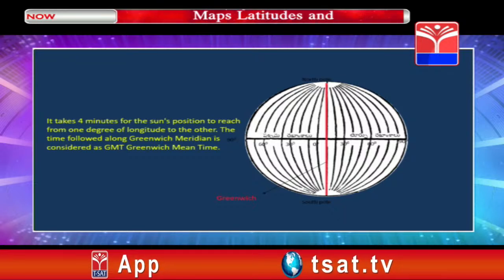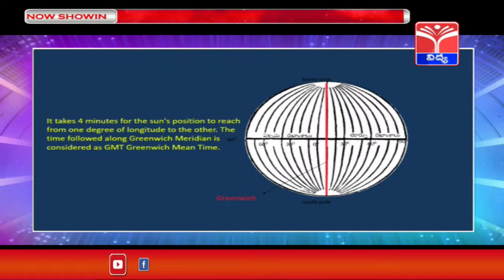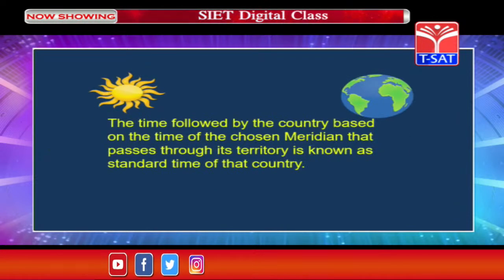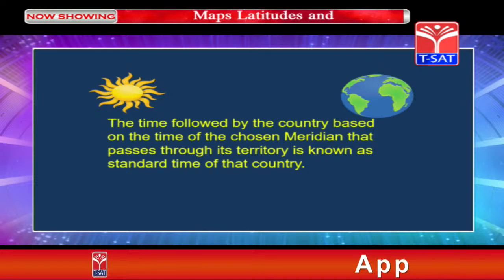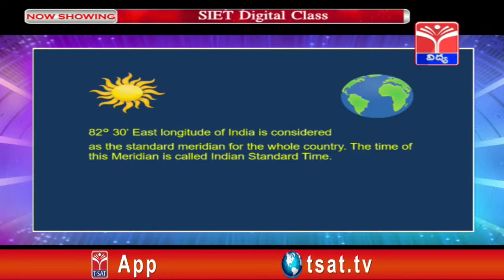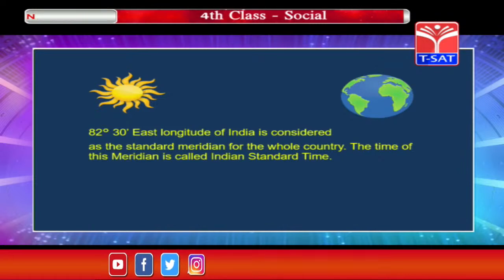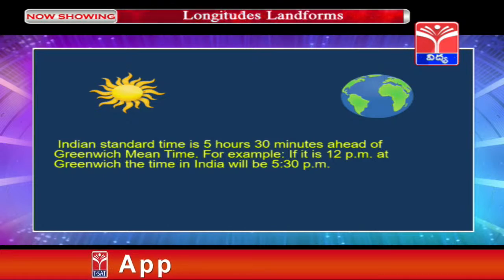The time followed along the Greenwich meridian is considered as Greenwich Mean Time. The time followed by a country, based on the chosen meridian that passes through its territory, is known as the standard time of that country. 82.5 east longitude of India is considered as the standard meridian for the whole country. The time of this meridian is called the Indian Standard Time. Indian Standard Time is 5 hours 30 minutes ahead of Greenwich Mean Time.